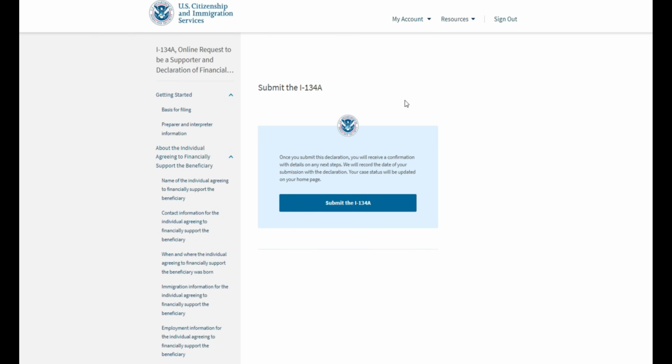Do not rush this form. Again, you have plenty of time to fill it out. Take the time to obtain all of the necessary evidence, especially evidence of your employment and your tax returns, which are absolutely required in this case.